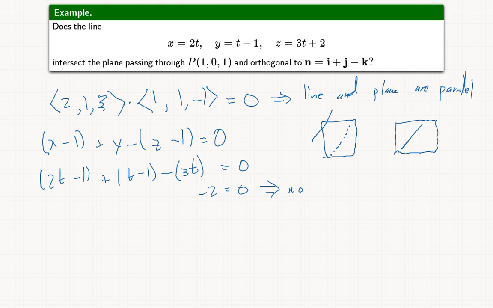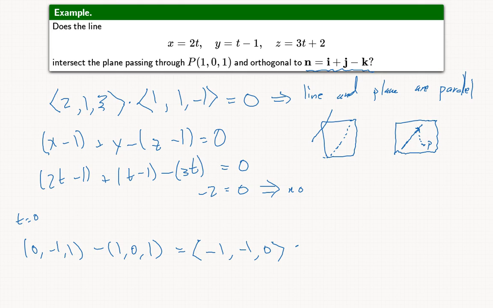Another way to think about this is to say, if the line is inside the plane, then for any particular point on the line, if we take the point P, then the vector between them must also be in the plane, and in particular will be orthogonal to the normal. So if we take t equals 0, we get the point on the line (0, -1, 1), and we subtract P from that, and we get ⟨-1, -1, 0⟩.